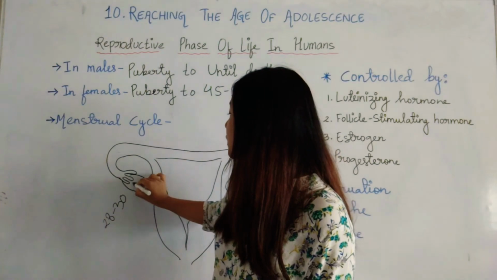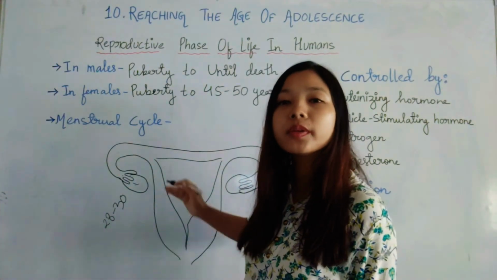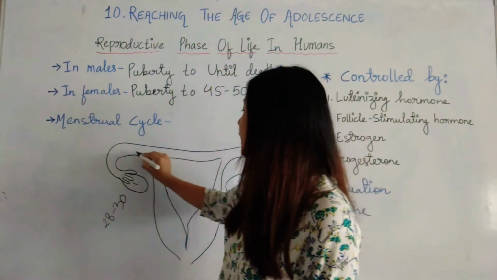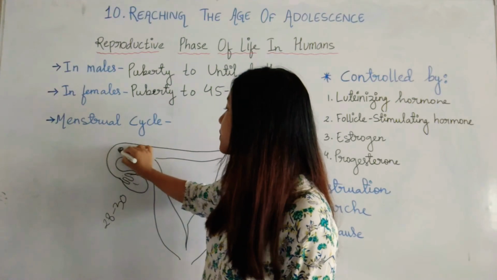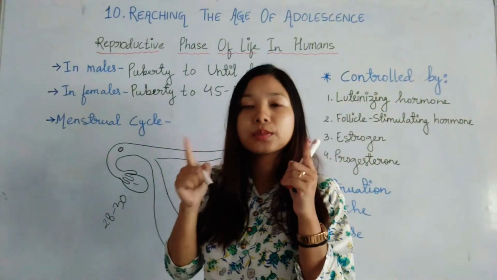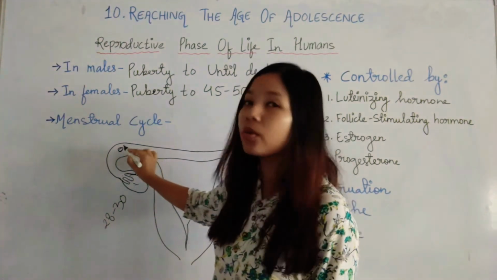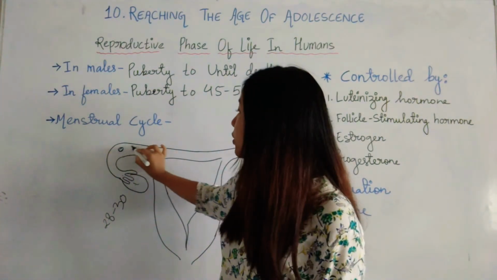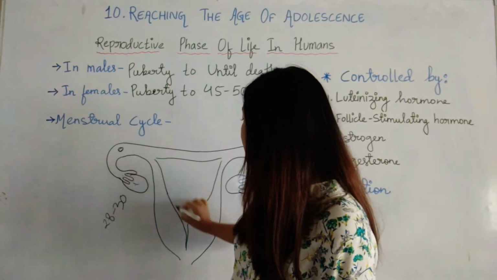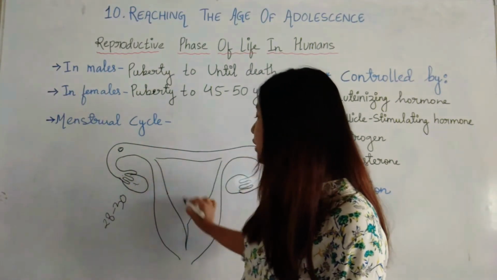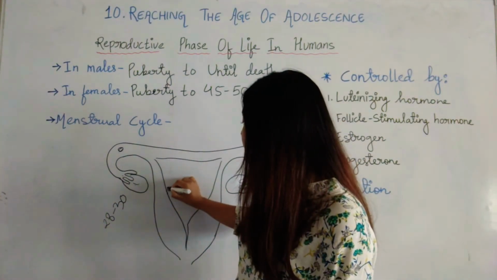So when this is released, what happens? If sperm is available, then fertilization takes place here. That means the egg and the sperm mix together and become a single cell called a zygote. This zygote will come here, and in this part, the endometrium or inner lining of the uterus, it will implant.